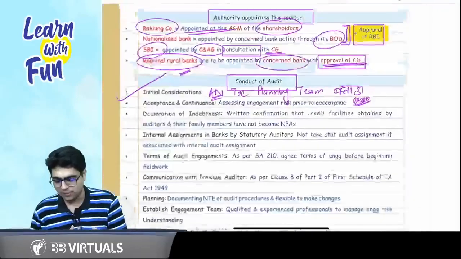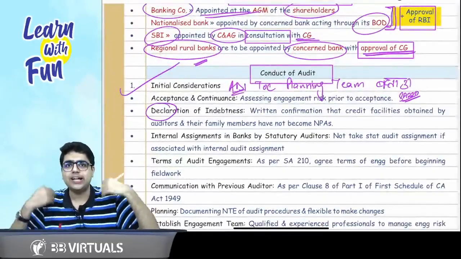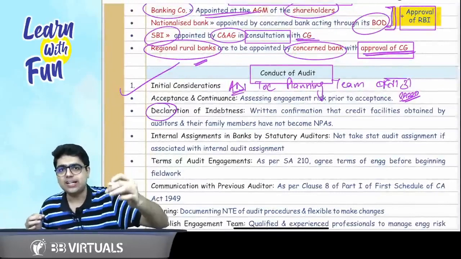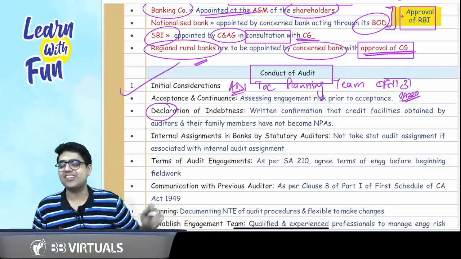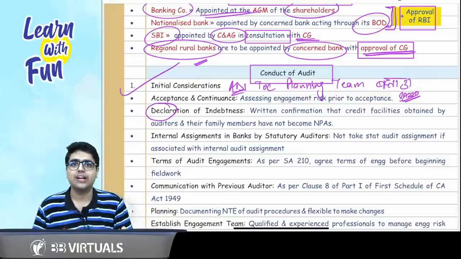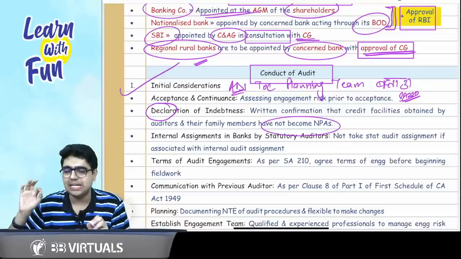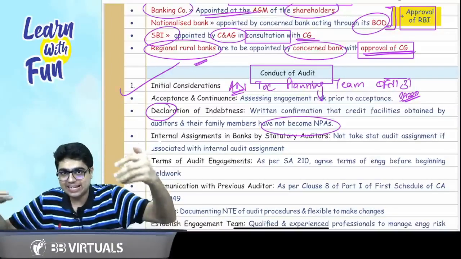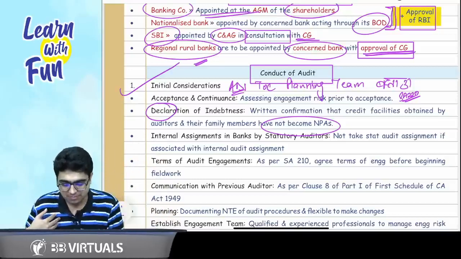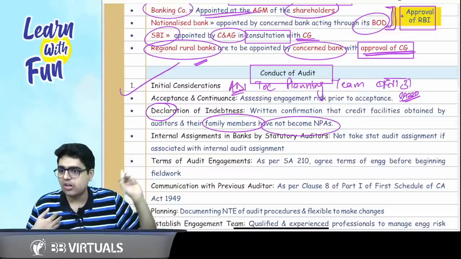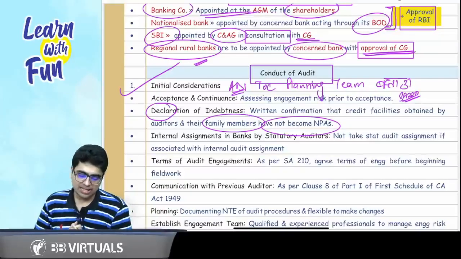Too proud of you. Now, sir, D for declaration of indebtedness. It says if you are indebted to the bank, you cannot accept the statutory audit. Sir, indebted means none of your accounts should have become NPAs. You should not be bad people. Your account, nor your family member's account, should have become NPAs with the bank or any other branches.